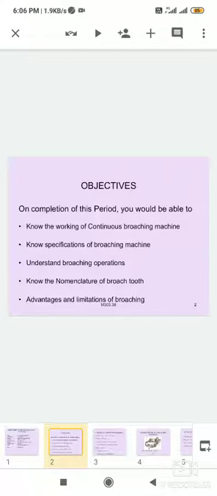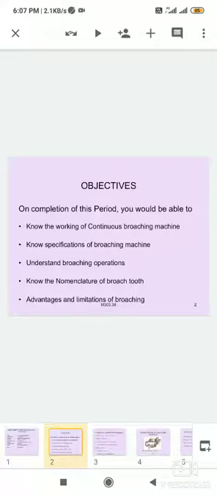In external broaching, the broach is pushed or pulled over an external flat surface of a stationary workpiece. In internal broaching, the broach is pushed or pulled through the hole in the stationary workpiece.